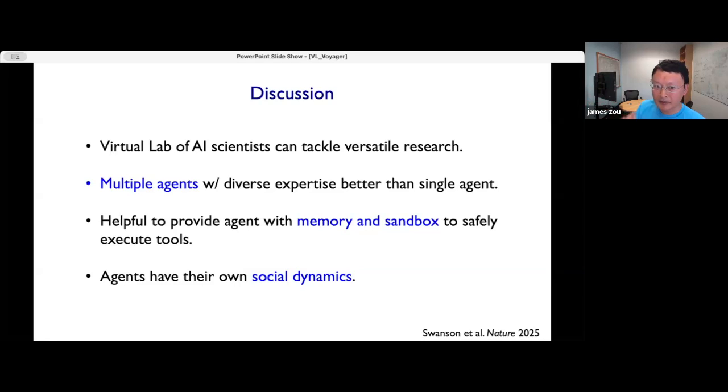One of the nice things with the virtual lab setup is that we can run multiple lab meetings in parallel, so we can explore different dynamics, almost like a social science petri dish, to understand what kinds of interactions seem to be the most conducive to scientific innovation.